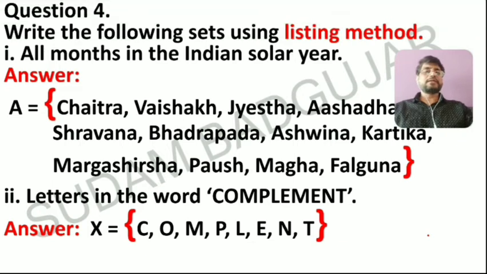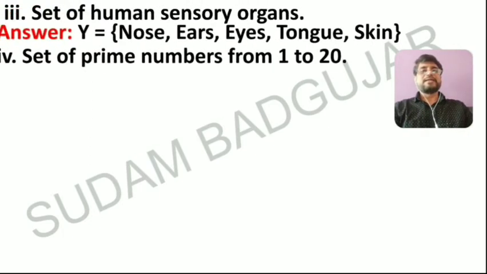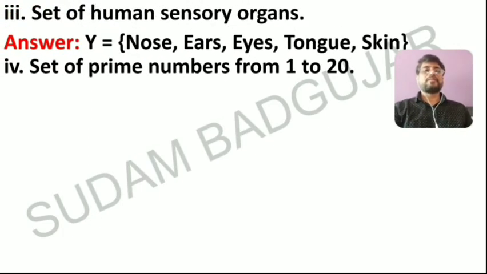Now the next part, question number 4, the third sub question: set of human sensory organs. It's a very simple form. Suppose this set is denoted by Y: nose, ears, eyes, tongue and skin. Now question number 4, sub question 4: set of prime numbers from 1 to 20.